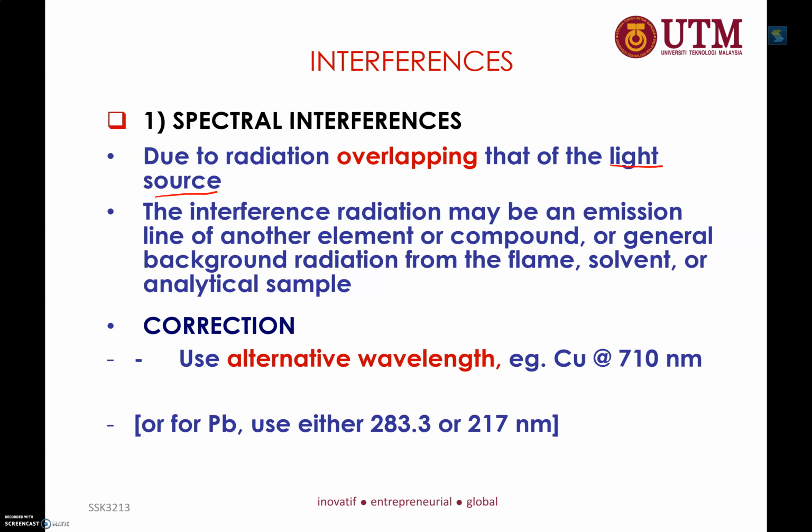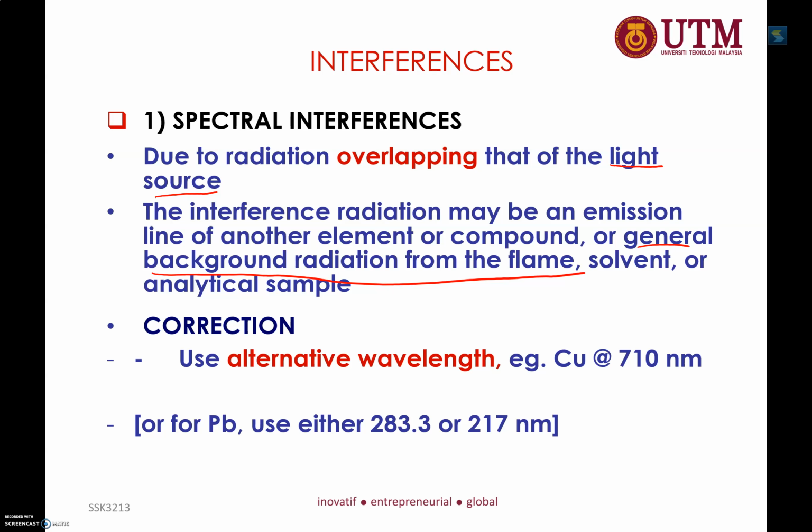it may rise up because of the general background radiation from the flame. Means that any other element or solvent that may be inside your sample together with your analyte may absorb the radiation as well.